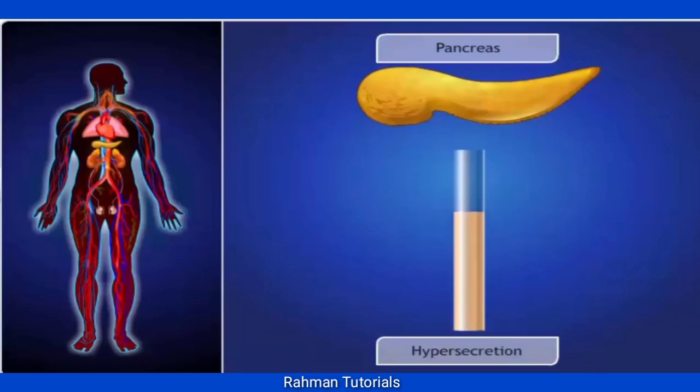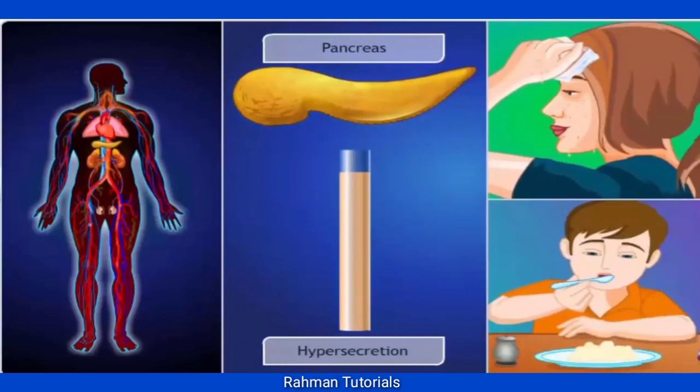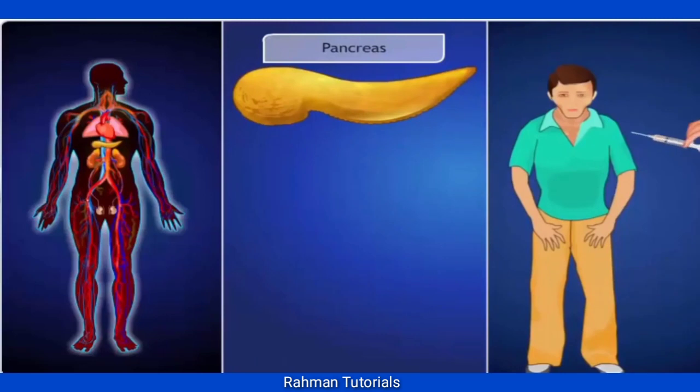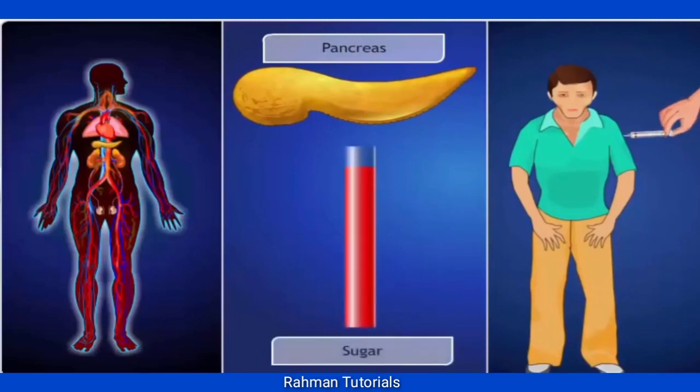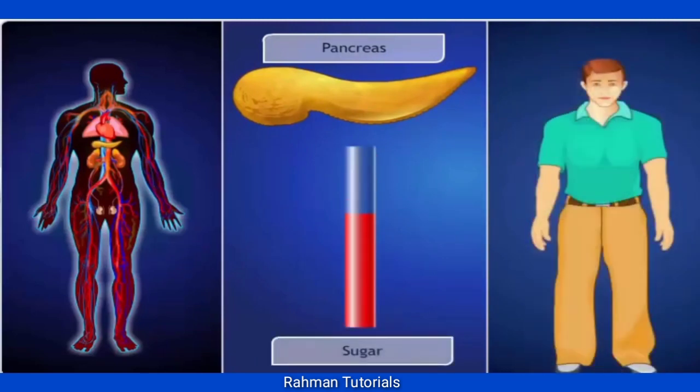Hypersecretion of insulin causes hypoglycemia, sweating, and hunger. Diabetic patients may be given injections of insulin to control the sugar level in the blood.